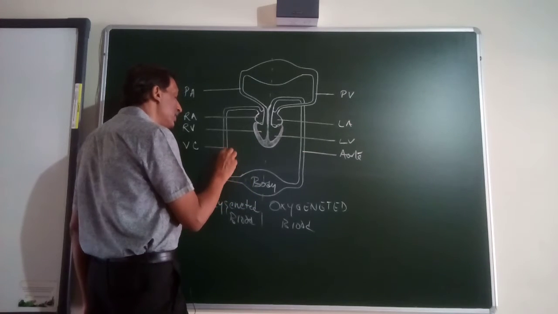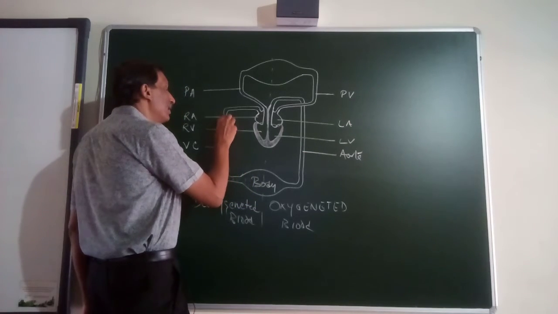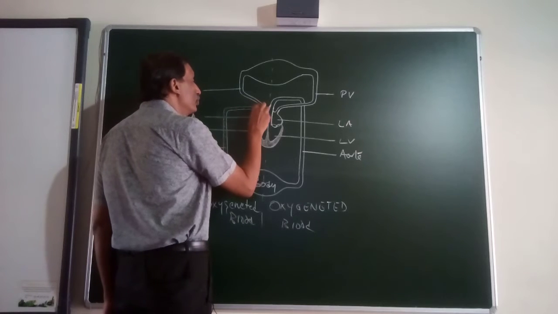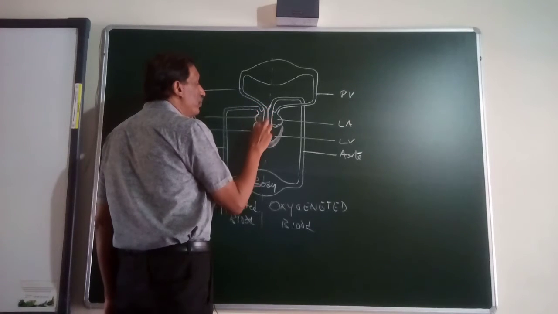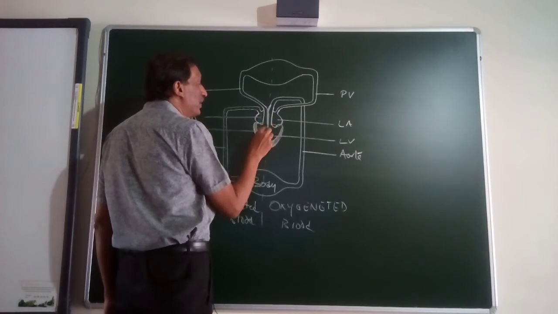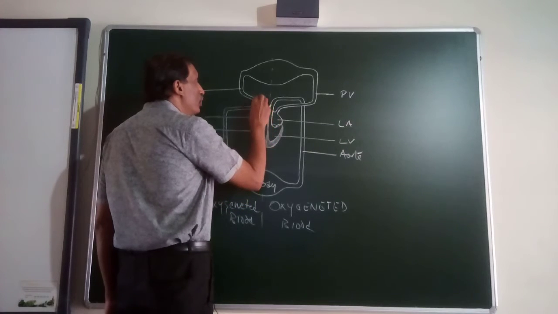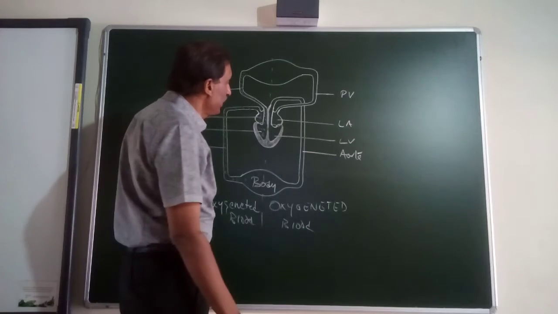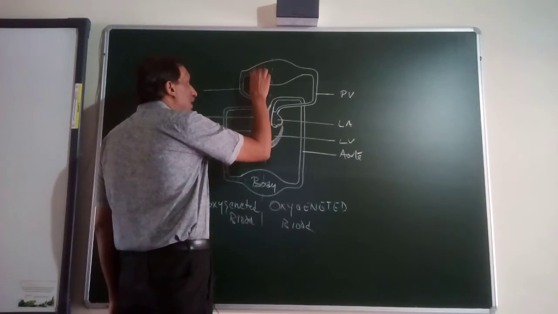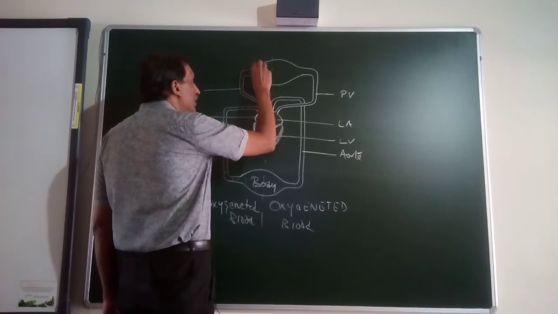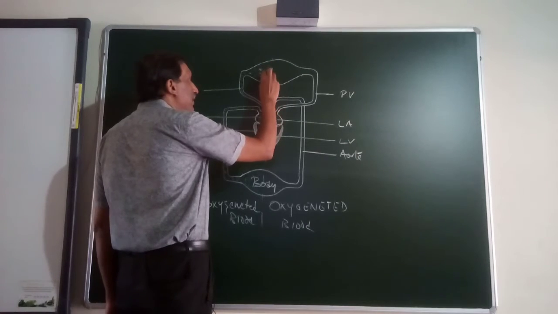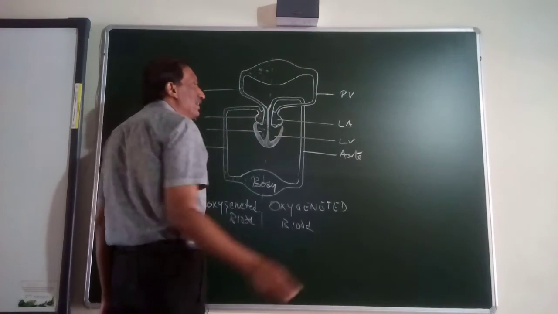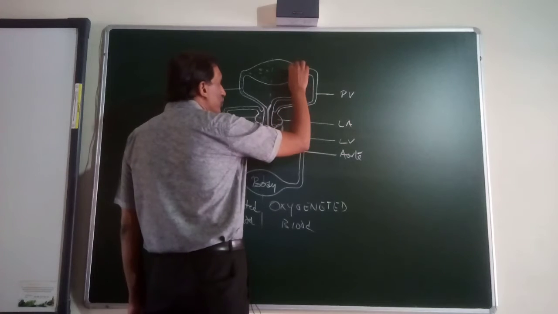So deoxygenated blood, after collecting from all over the body, goes to the right atrium. From the right atrium it goes to the right ventricle. From the right ventricle it goes to the pulmonary artery. The pulmonary artery is the only artery which carries deoxygenated blood. And the deoxygenated blood will go to the lung, where it will give out carbon dioxide and take oxygen. Now it has become oxygenated.